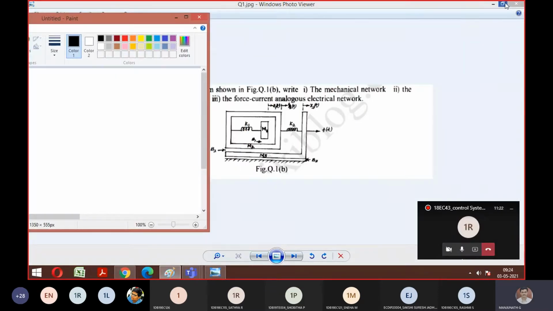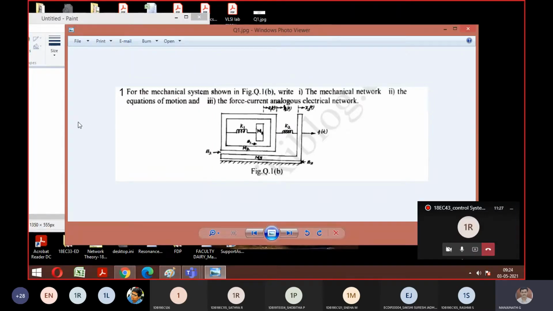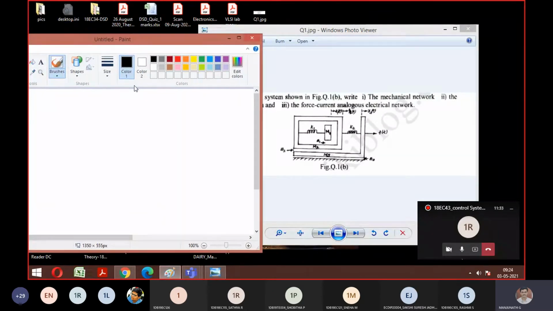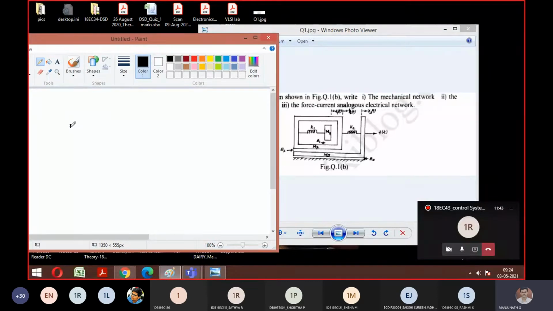Let me keep both aside. Okay, both are visible? Yes, sir. Fine. So let's move on. How many nodes do you have? Just mark the number of nodes. So you have x1.